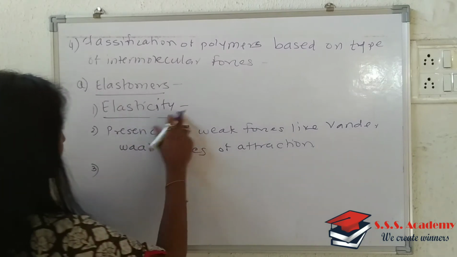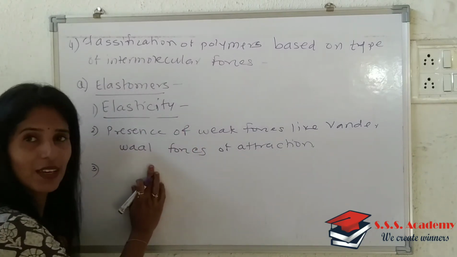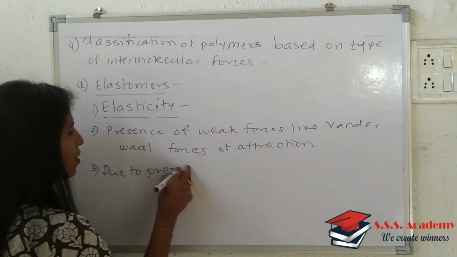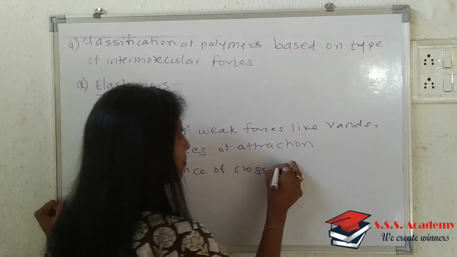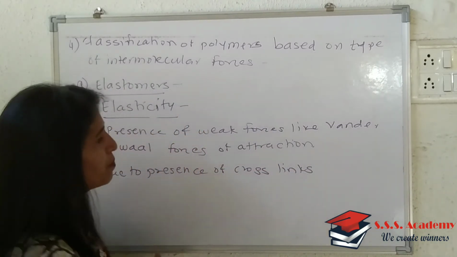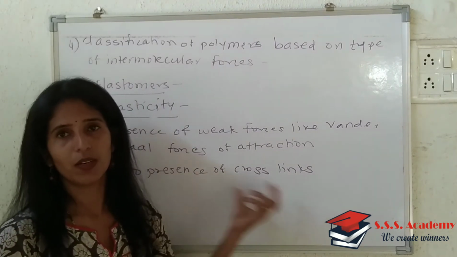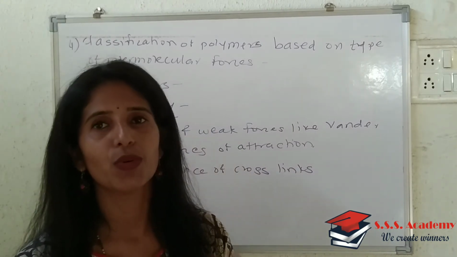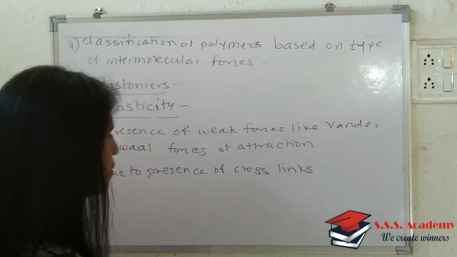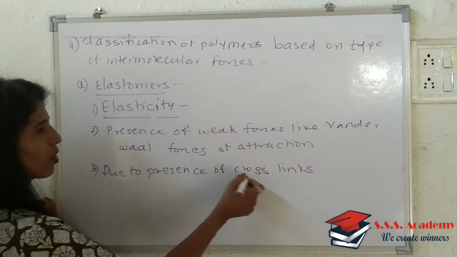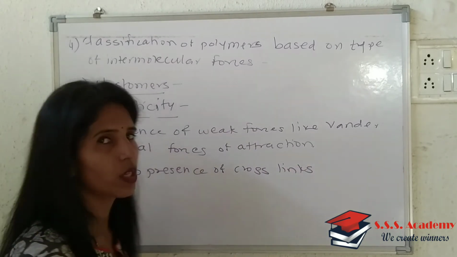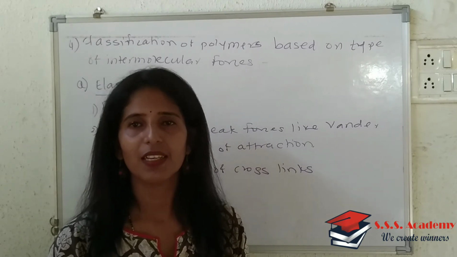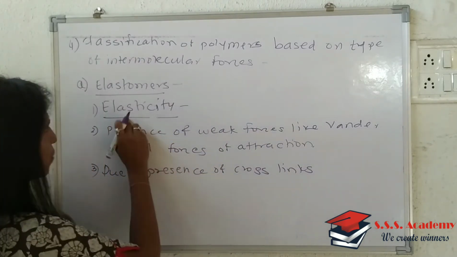So the property elasticity arises due to presence of weak forces like van der Waals forces and due to presence of crosslinks between the polymeric chains. So these 3 points you are supposed to write in elastomer.